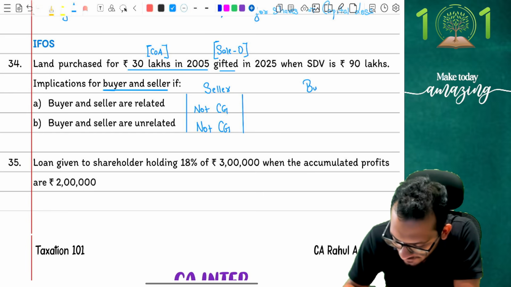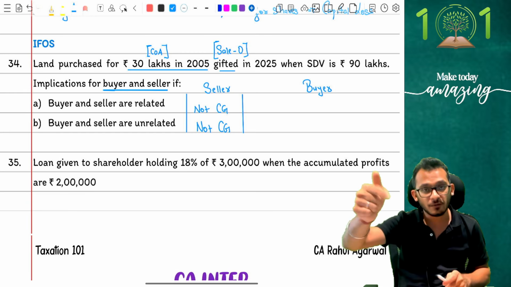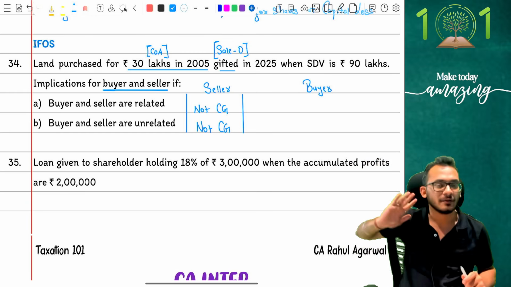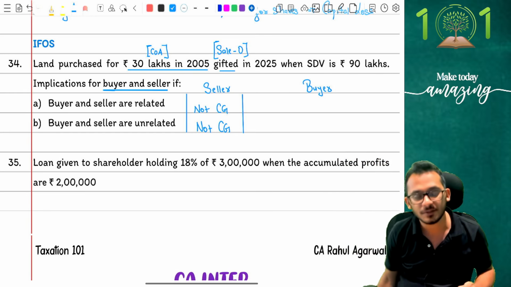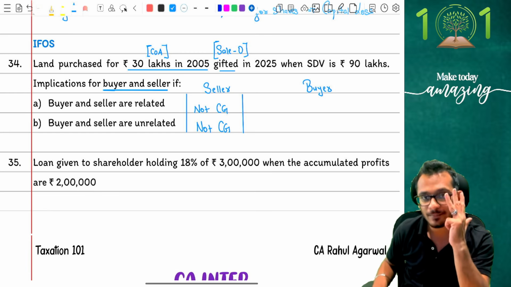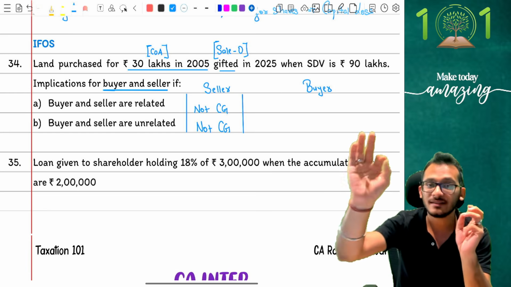The problem comes on the buyer side. Now, as the buyer, you have received a house for free when you should have paid 90 lakh rupees for it, which means you have technically received a gift. IFOS rules are going to come into the picture. We have discussed it in class, people. There is a 3-step process on IFOS. Step number 1 is to identify the asset. And we know land is a covered asset.